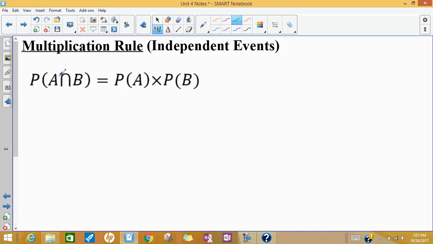Another rule we have is the multiplication rule. This is when we want to know the probability of event A and B happening. So that means and. If these two events are independent, independent means that the outcome of one event does not affect the outcome of the other. If they're independent and I want to know the probability of one of them happening and the other one, I could just multiply those two probabilities together. The key thing here is that they have to be independent.